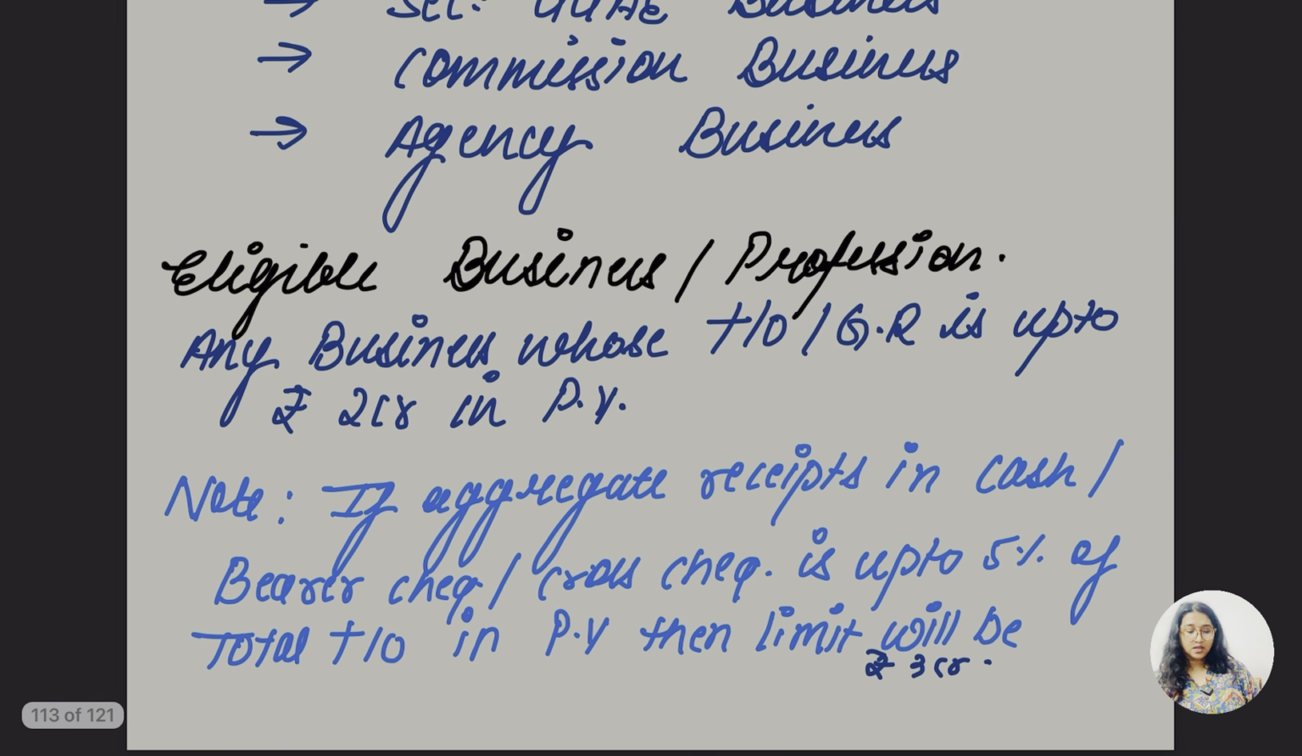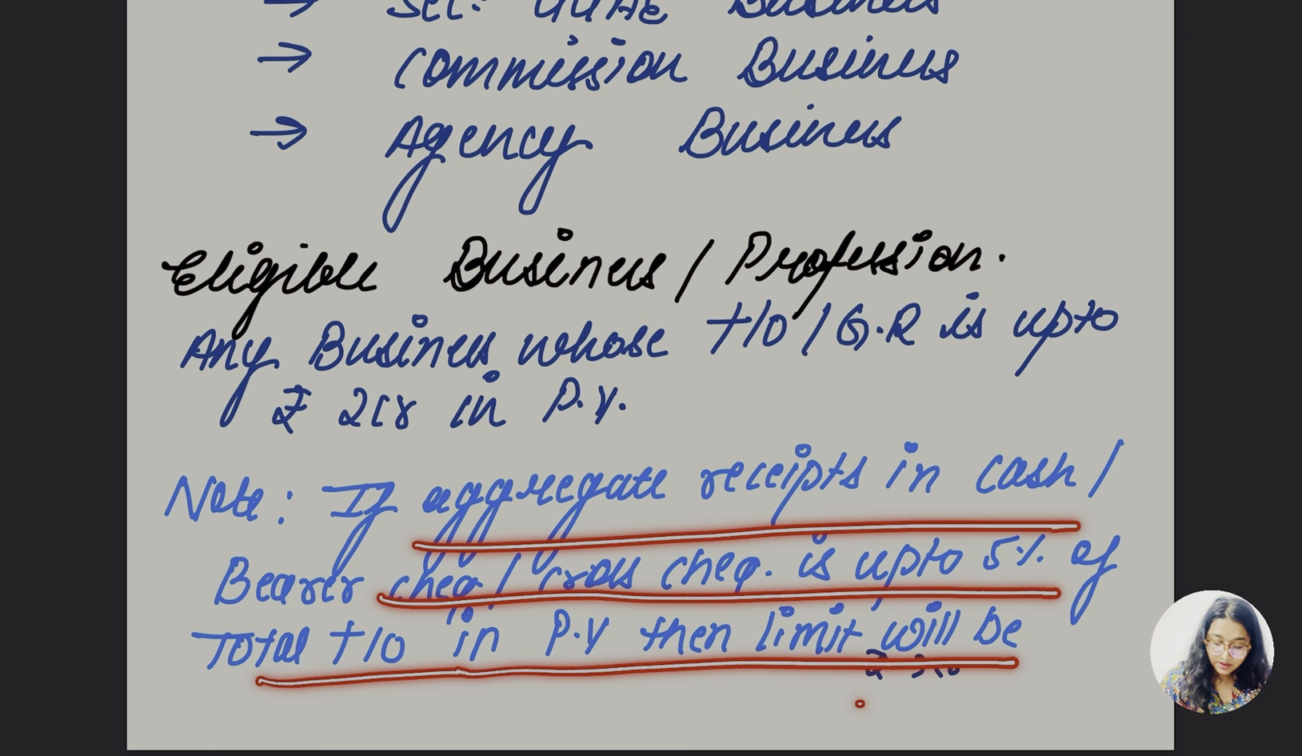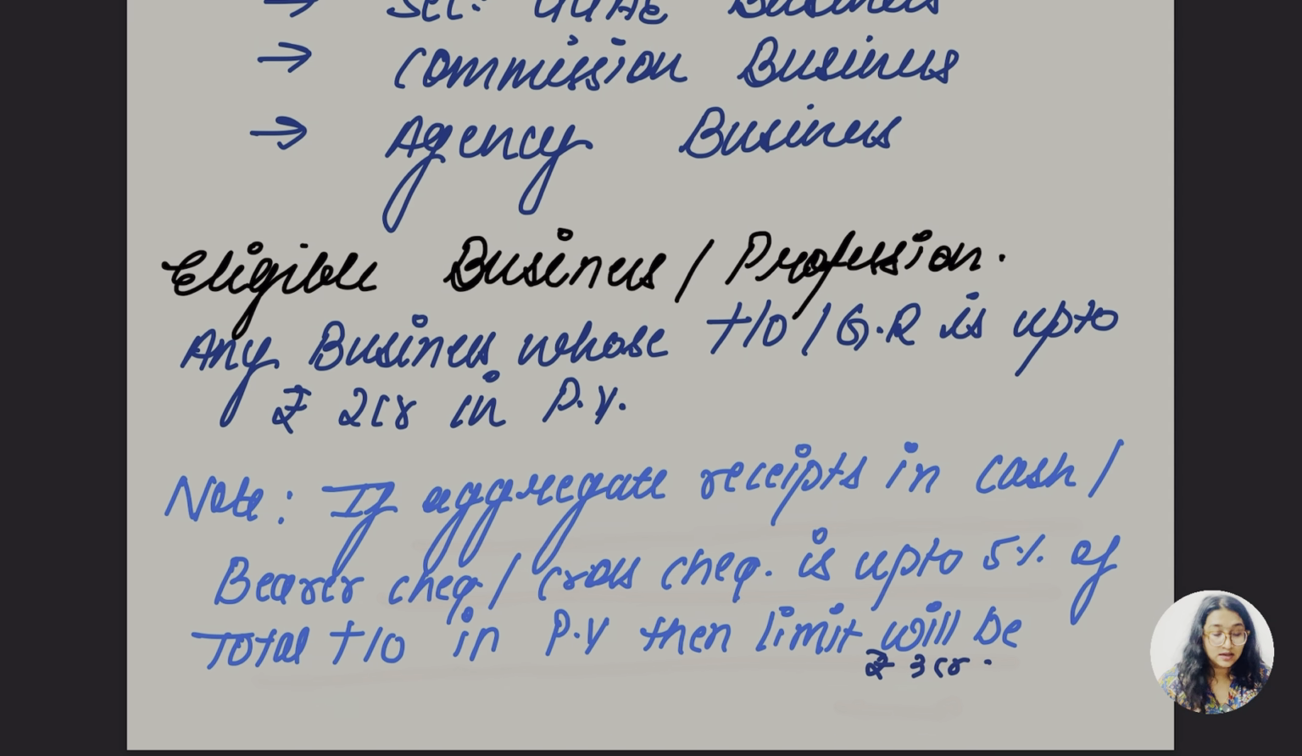So here the eligible business or profession is any business whose turnover or gross receipt is up to rupees 2 crore in the previous year. If the aggregate receipt in cash, bearer cheque, crossed cheque is up to 5% of total turnover in the previous year, the limit would be 3 crore. Let me say it again. In the last section what we read was 5%. 5% of what?